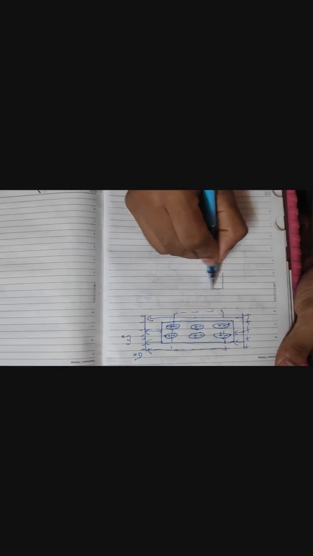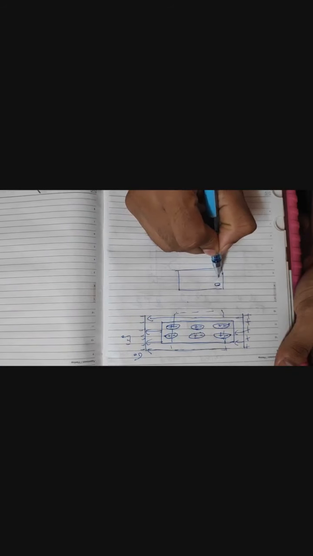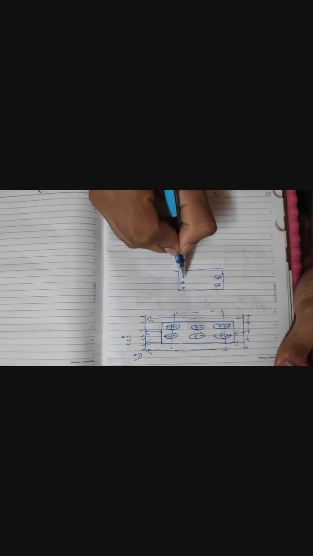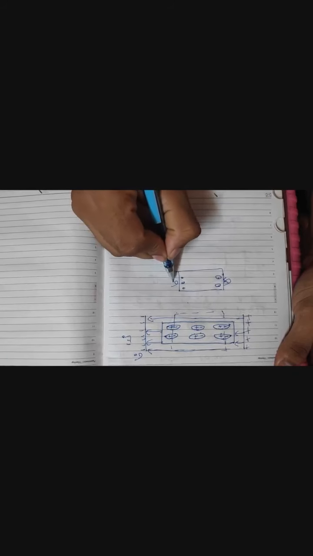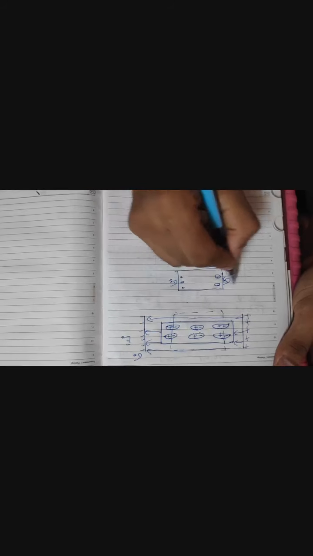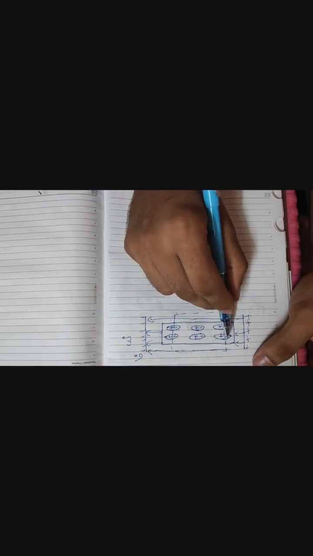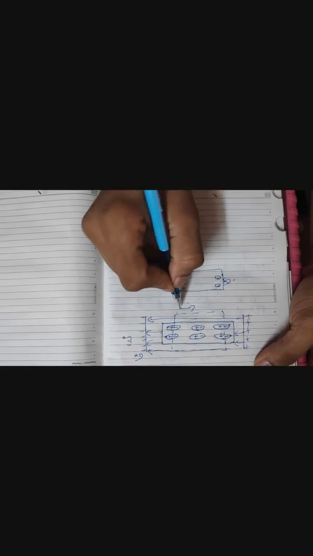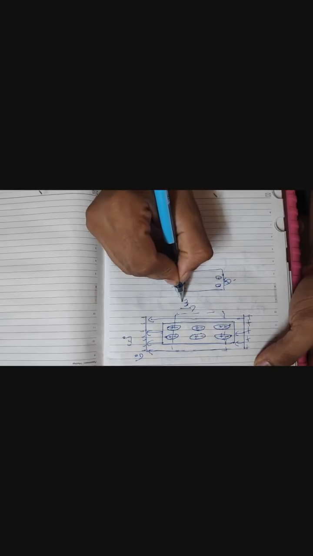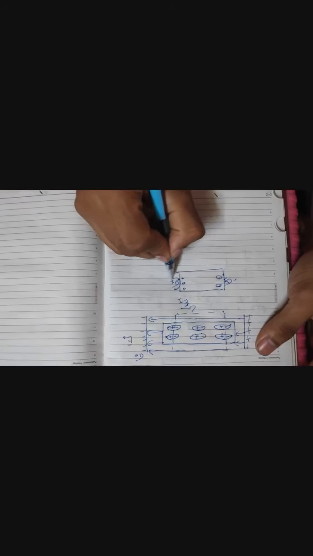So what will happen? They will create an electric field, only due to this negative charge and this positive charge. They will make an induced charge density. This will be negative and this will be positive. So what will happen inside this? Due to these two charges and these two charges, an electric field will be produced in this direction, from positive to negative, and you can call that the induced electric field. That is due to the charge density on the surface of the objects.